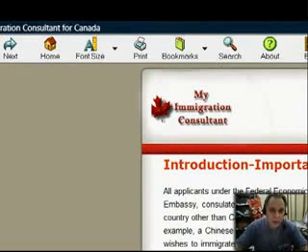The Quebec selected immigration. This is if you speak French, if you want to immigrate to Quebec, Montreal. It's a good one. Refugee class is not so popular, but these applicants are admitted under special rules. Say you live in an unsafe country. Now, down here you have very useful information, and one of them is how to find a job in Canada. And one of the fastest and best ways to get to Canada is to find a job in advance.